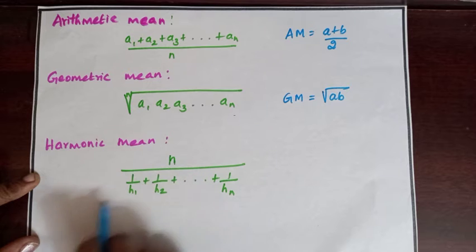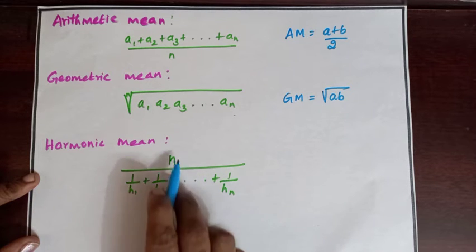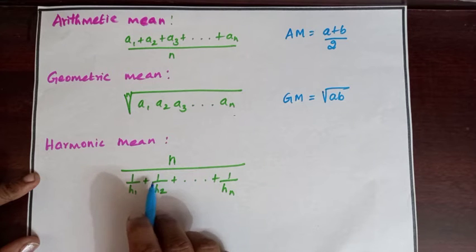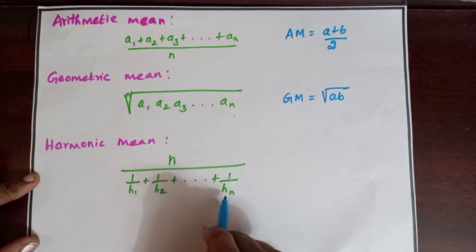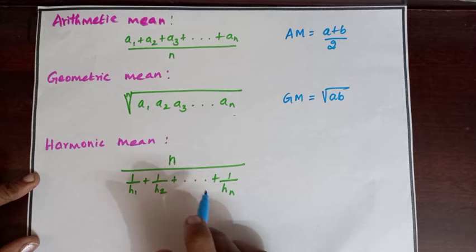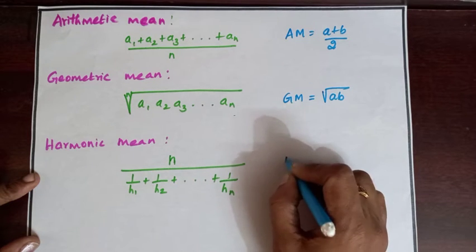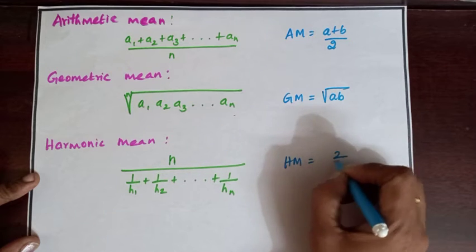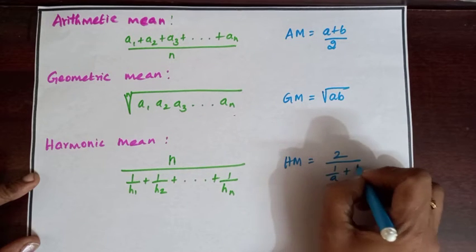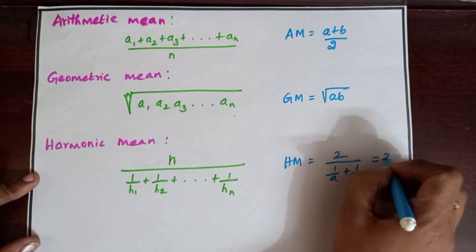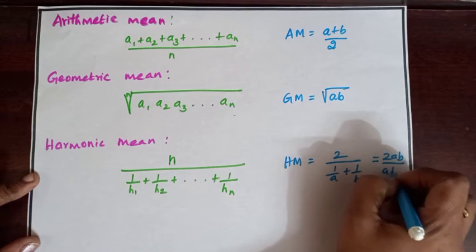Harmonic mean. The harmonic mean of h1, h2, ..., hn of positive numbers is defined by n by (1 by h1 plus 1 by h2 plus ... plus 1 by hn). In particular, the harmonic mean of two positive numbers a and b is HM equal to 2 by (1 by a plus 1 by b), which is equal to 2ab by (a plus b).